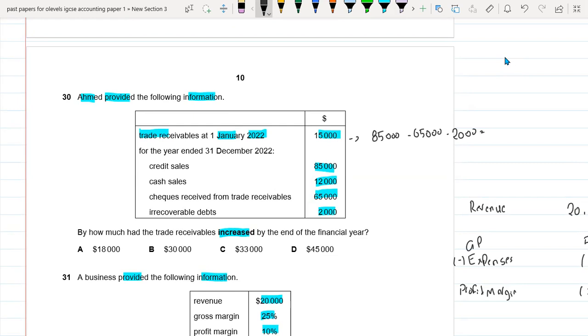We will not be recording cash here. So 85,000 minus 65,000 minus 2,000.